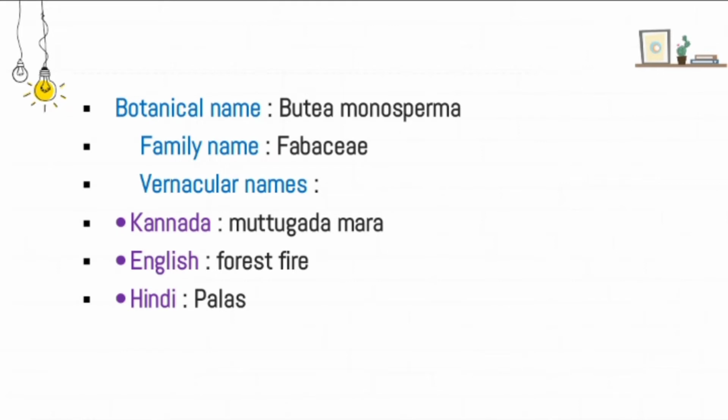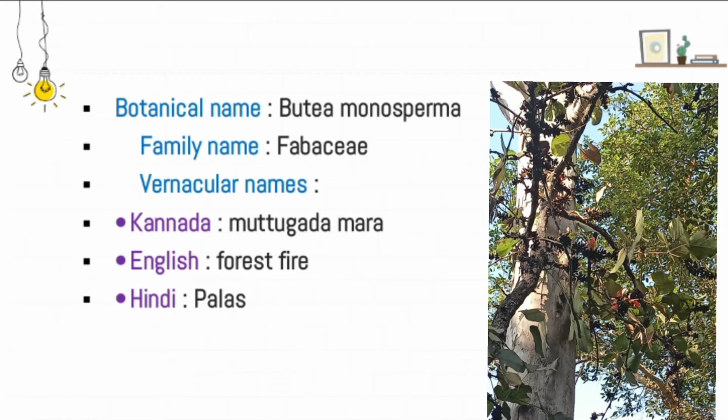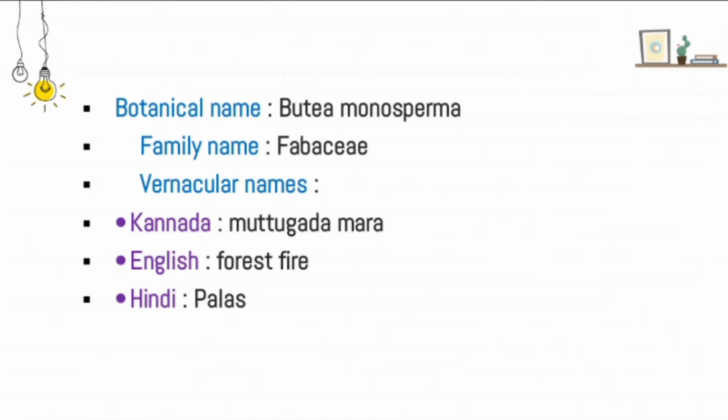So what is the botanical name of the Palasha? Butea monosperma. What is Butea monosperma? Monosperma, here mono is single, sperma is seed. The plant which bears the single seeded fruit is the Butea monosperma. It belongs to the family Fabaceae. And the vernacular names, the original names: in Kannada, we call it muttugada mara.